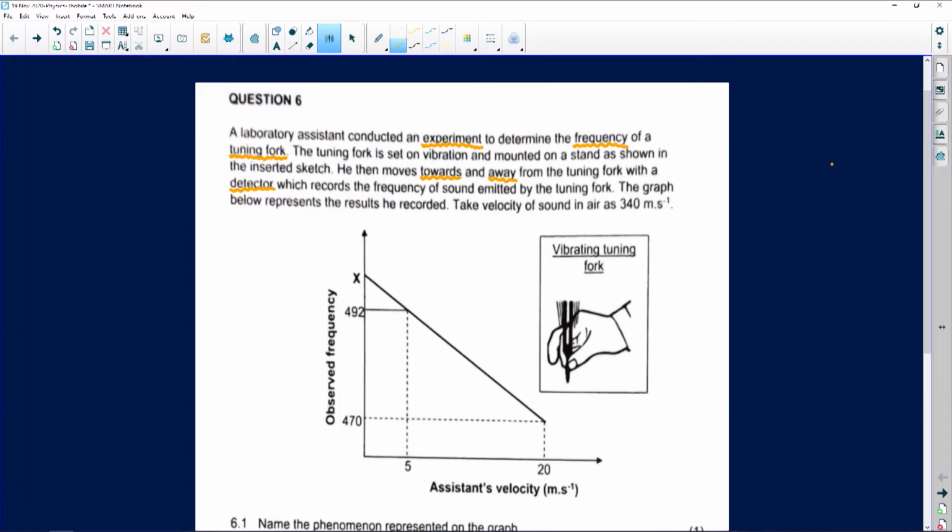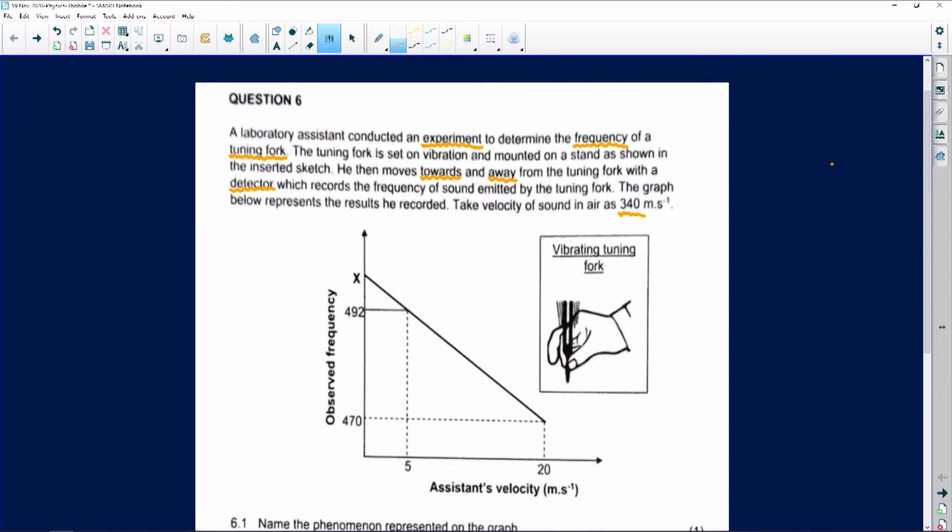We have a tuning fork which is emitting sound, right? The detector is now your listener, and then your tuning fork will be your sound source. It's what is emitting the sounds. So the graph below represents the results he recorded. The velocity of sound in the air is 340.